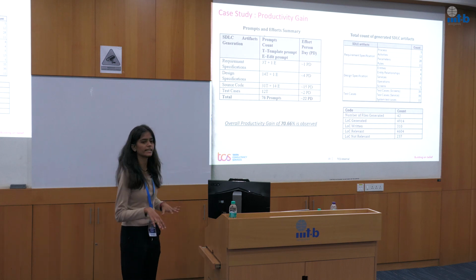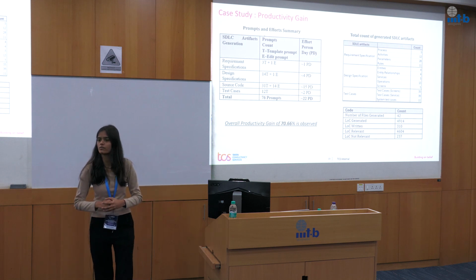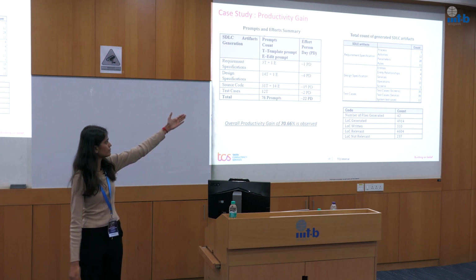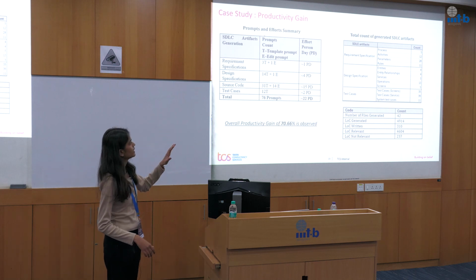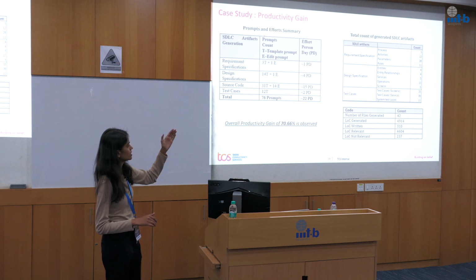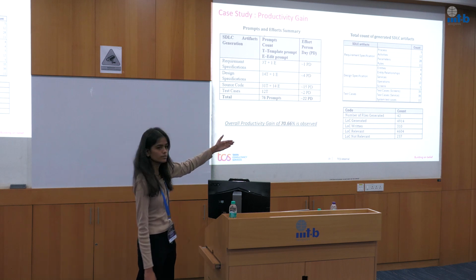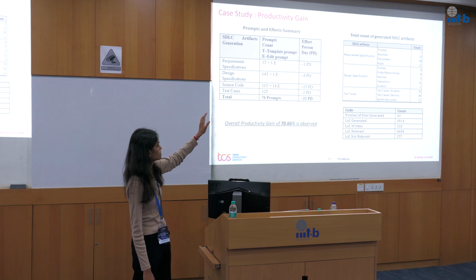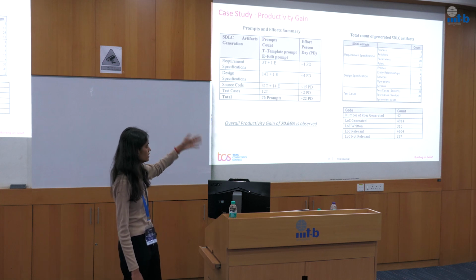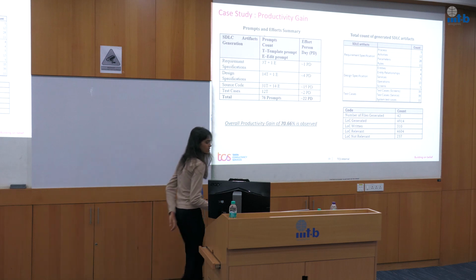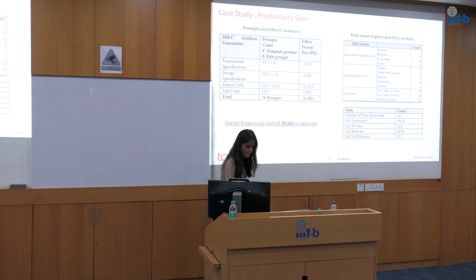Overall productivity gain of 70.66% is observed. The second table shown on the right side depicts the overall scope of the application. If you look at the generated artifact count, you can see the number of processes generated, and the number of correct processes, because we calculated it for the generated correct responses. So these are the number of artifacts that we have generated.